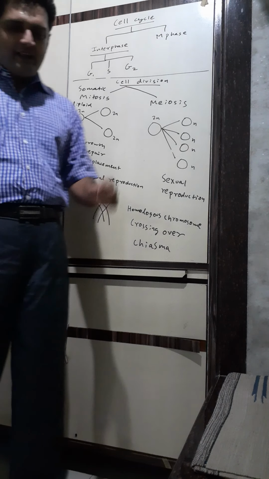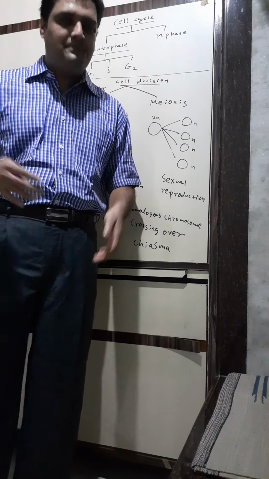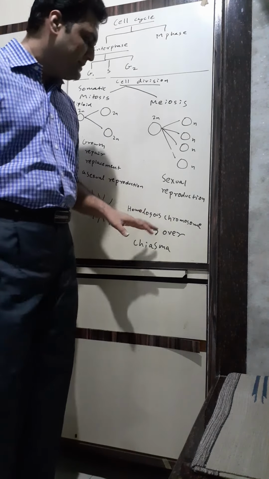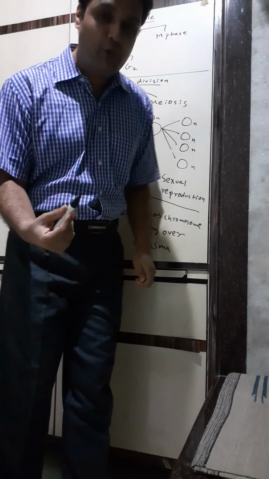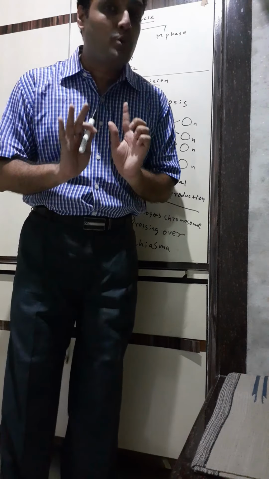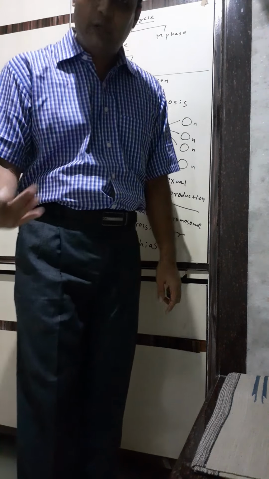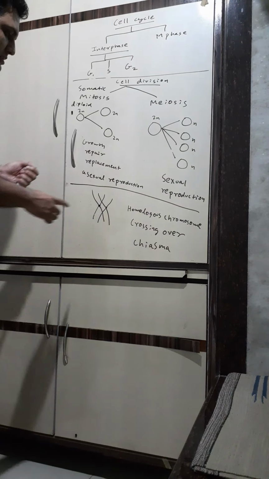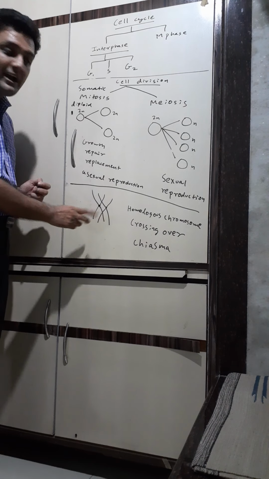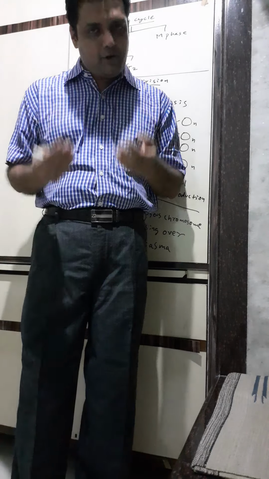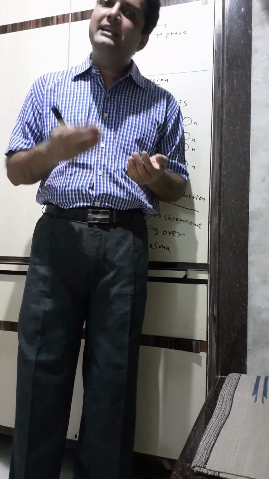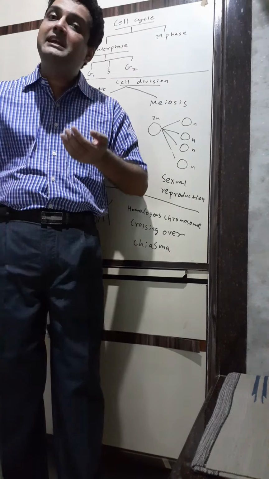Now, we don't have meiosis steps in detail, but I need to explain some terms. Whatever I'm going to explain to you is only in reference to meiosis, not mitosis. Mitosis we will do in the next part. These are two chromosomes. They are called homologous chromosomes. What are homologous chromosomes? A pair of chromosomes similar in shape and size, one from each parent.